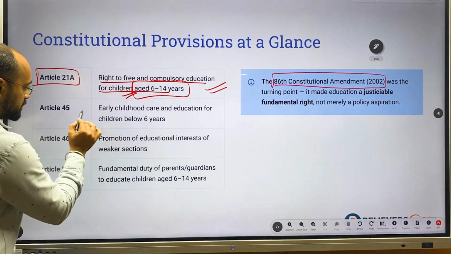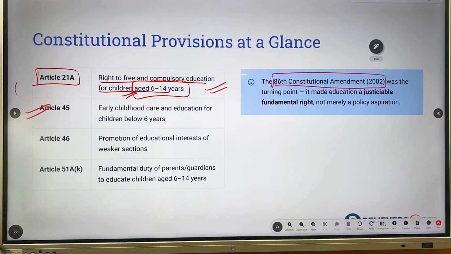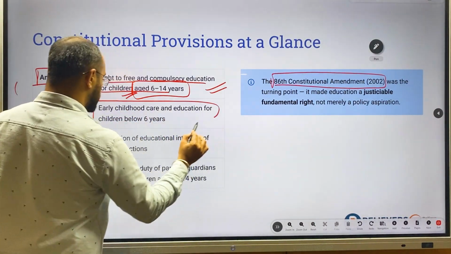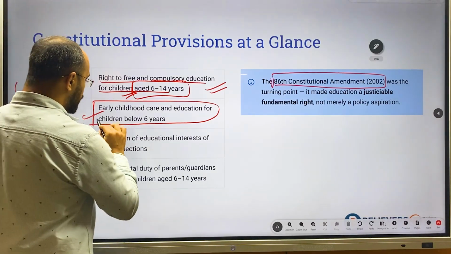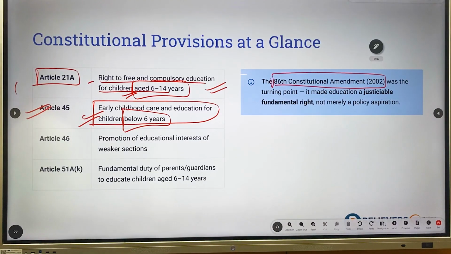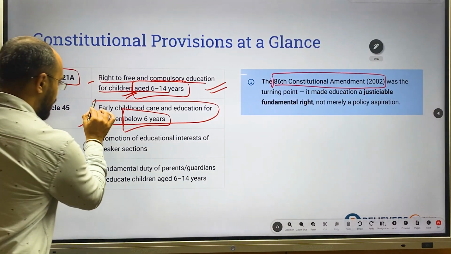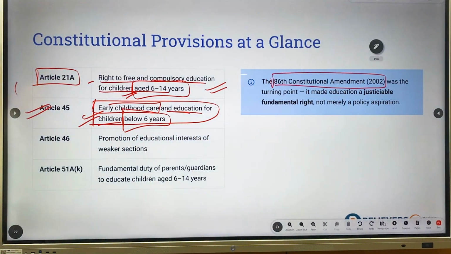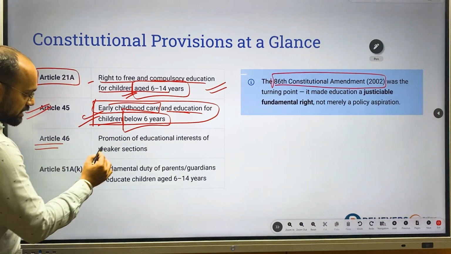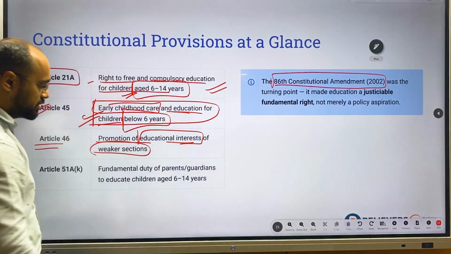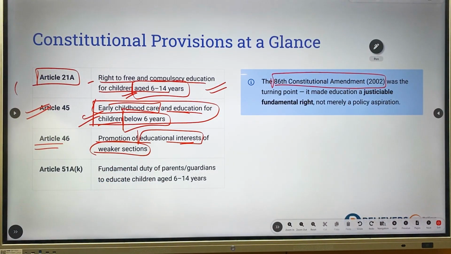Okay, and a new provision was added in Article 45 as a replacement: early childhood care and education for children. You have to understand, this is for those below 6 years. Okay, and in Article 46, what does it say? Promotion of educational interest of weaker sections. Basically, helping children from weaker sections to get education.